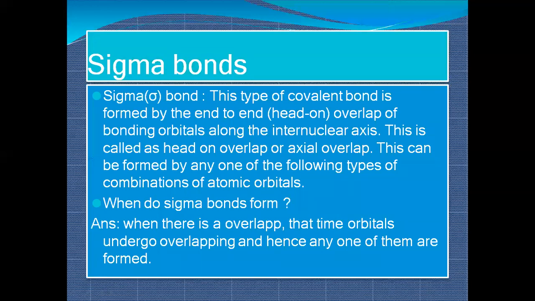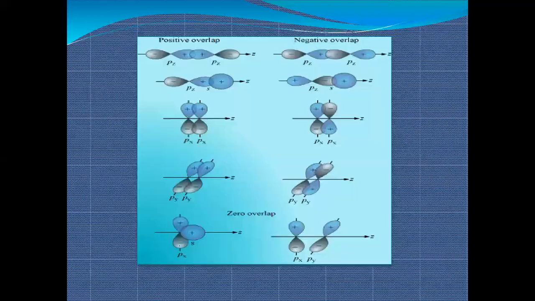Overlap of bonding orbitals along the internuclear axis is called head-on overlap or axial overlap. The scientific name for this is axial overlap. So this can be formed by any one of the following types of combination of atomic orbitals. So it can be formed in any type of combination.